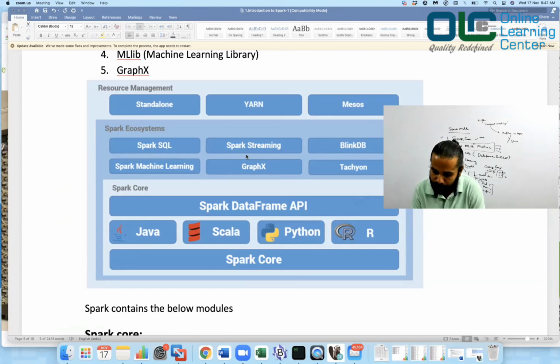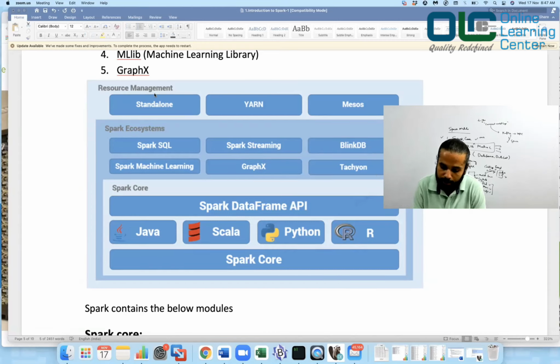And then you have Spark Streaming, you have Spark ML, you have GraphX, and there are a couple of components like BlinkDB and Tachyon, which are not a part of your Spark project, but they can be used, and hence it is considered as a Spark ecosystem. For example, if you talk about the Hadoop ecosystem, we talk about Hive, MapReduce, Pig, HBase and all, right? But they are installed separately and used separately, is not it? So these BlinkDB and Tachyon are installed separately and used separately.